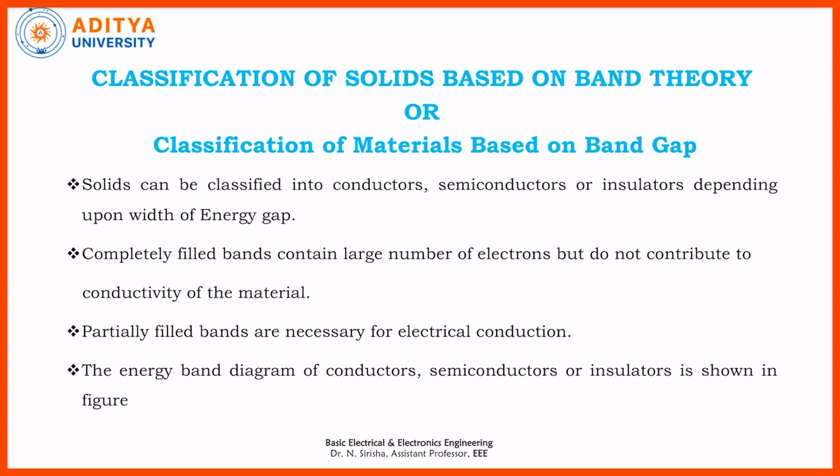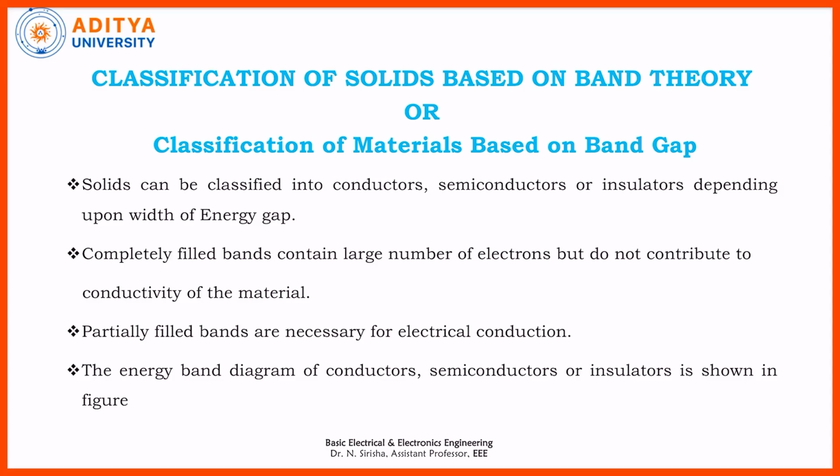Now, coming to the classification of solids based on band theory, or classification of materials based on band gap, what is this band theory? An atom has a nucleus at the center, and electrons are revolving around it. Many shells or orbits are present for the electrons. Based on the orbit, the energy of the electron will exist. In a solid, many atoms are joined together.